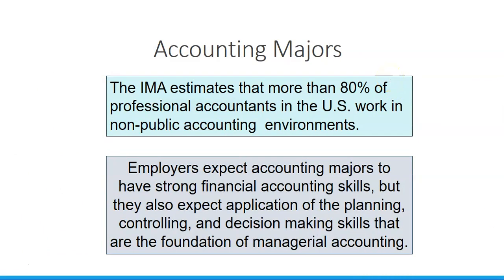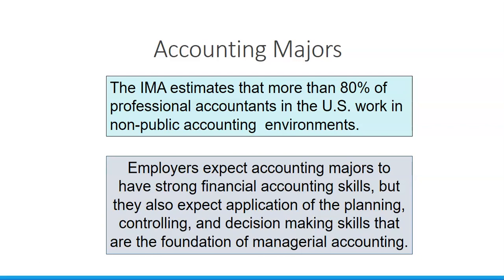For accounting majors, managerial accounting is an industry that accounting majors can go into. There are a lot of different industries that accounting majors can go into. You can focus in tax, you can focus in government and nonprofit, you can focus in auditing. You can be just a financial accountant where you work for a company and you generate financial statements and you do journal entries and you work with auditors when they come to audit your company.